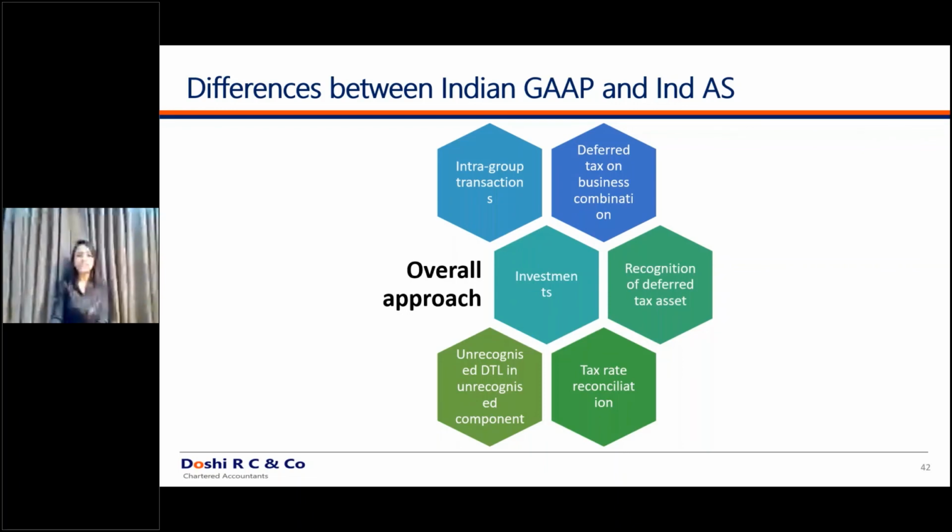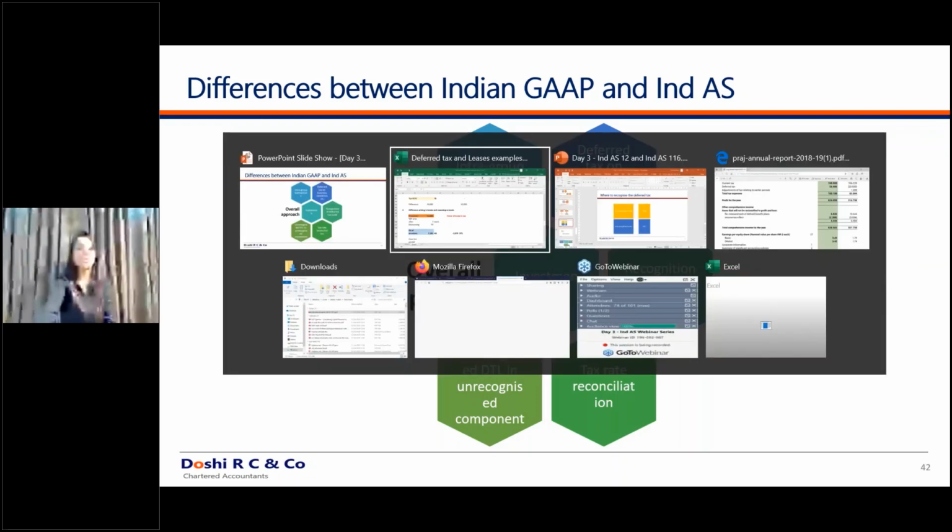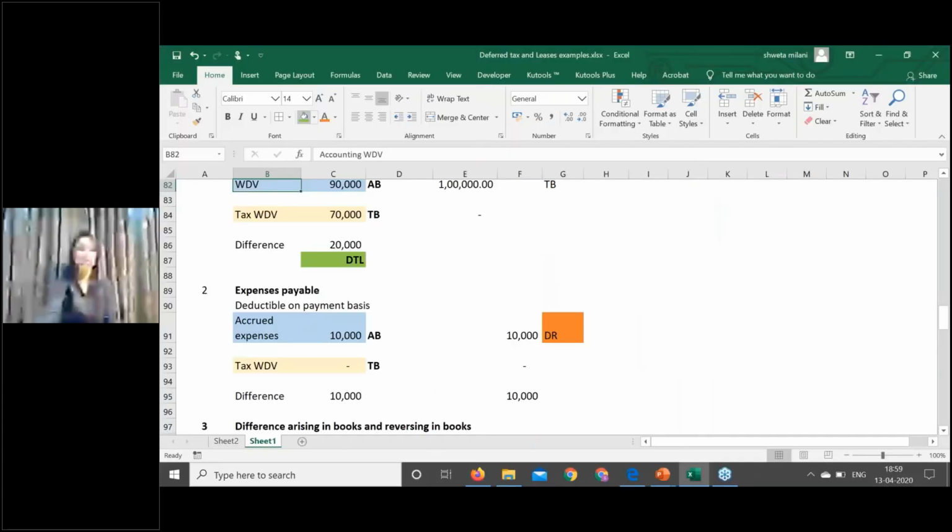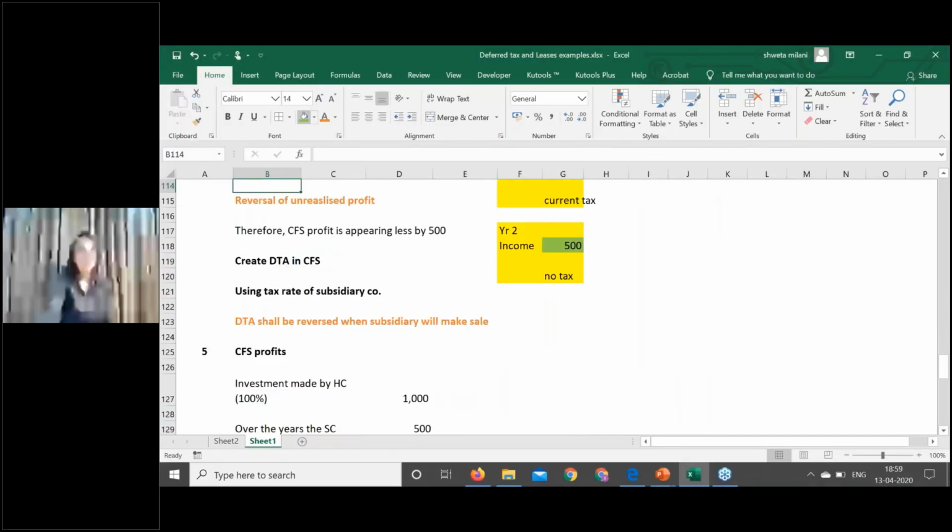Then tax rate reconciliation was never required. Here you have to reconcile your tax rate. Unrecognized DTL: you have to also show what is the unrecognized component of DTL. Due to whatever scenario, if you have not recognized a DTL, you have to disclose it in the financial statements. Which will be those scenarios? These subsidiary scenarios that we discussed in the Excel sheet. So if in such scenarios you have not recognized a DTL, you have to disclose it in the financial statements.